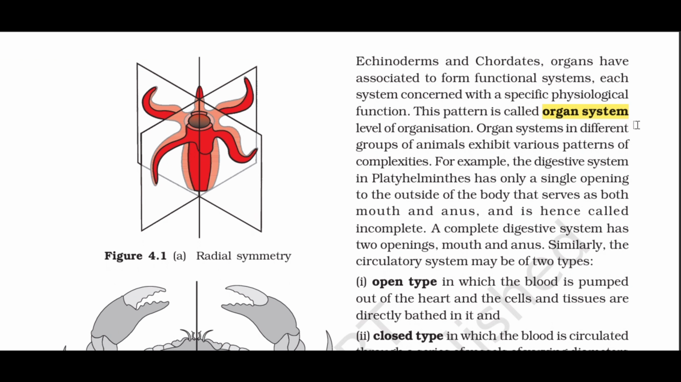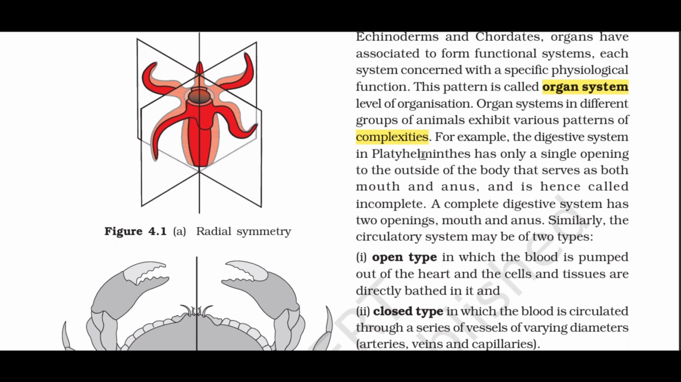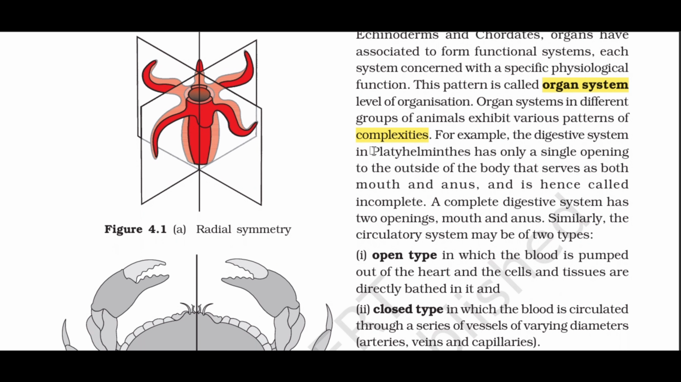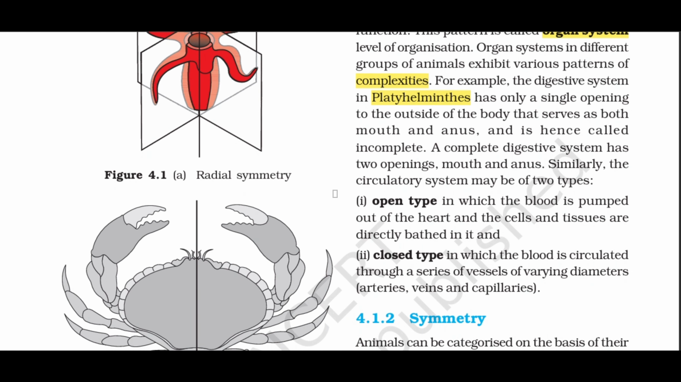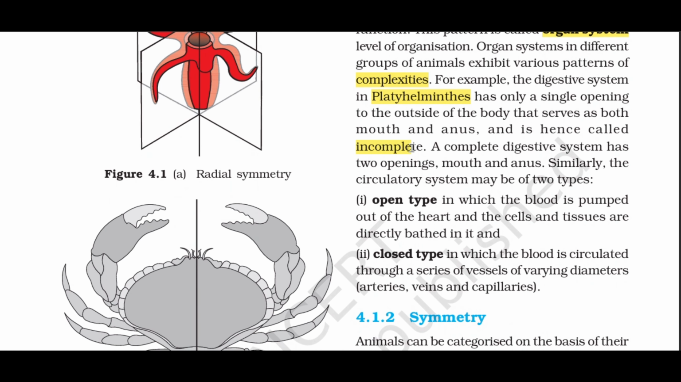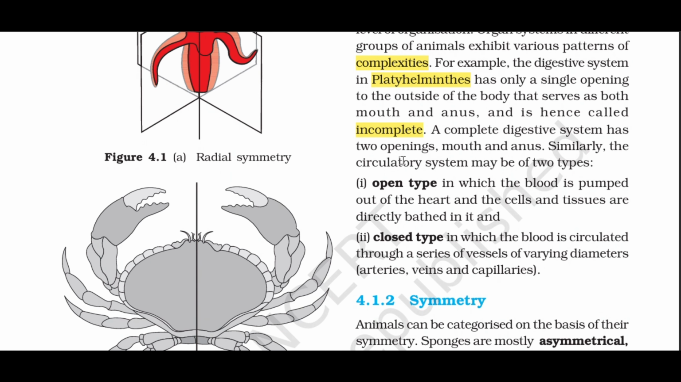Organ systems in different groups of animals exhibit various patterns of complexities. For example, the digestive system in platyhelminthes has only a single opening to the outside of the body that serves as both mouth and anus, and is hence called incomplete. A complete digestive system has 2 openings, mouth and anus.